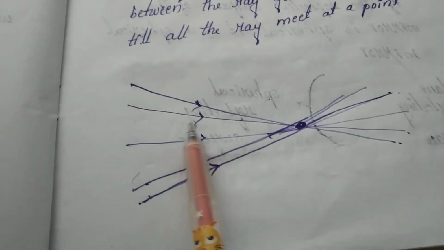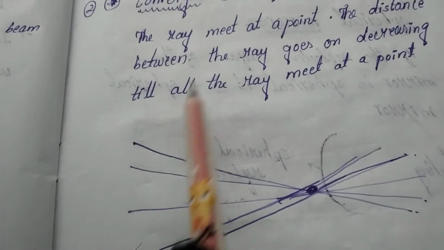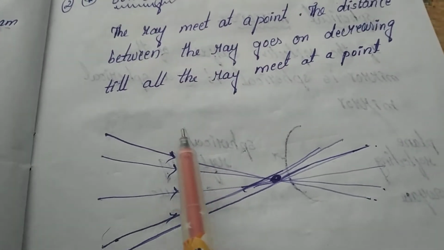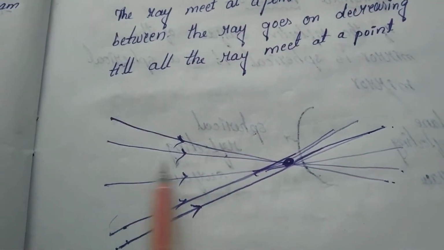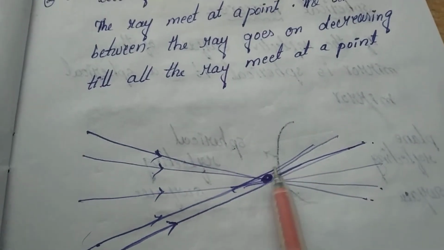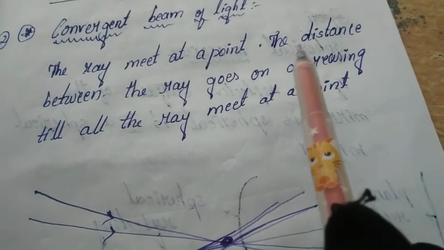What is meant by convergent here? With the help of the diagram we can understand the definition. The rays meet at a point, which means all the rays, all the beams of light, meet at a point. Okay, what is the second point?